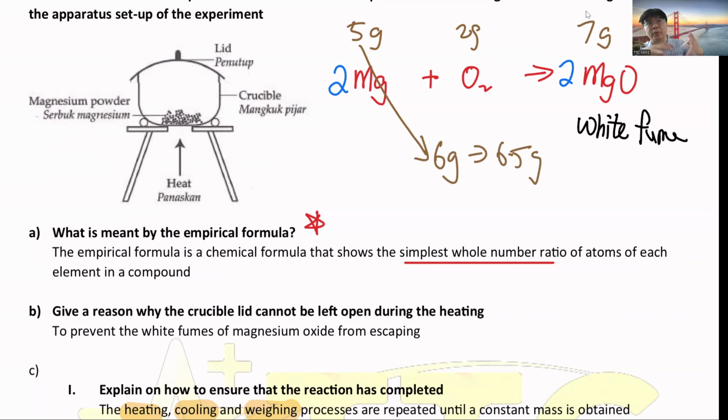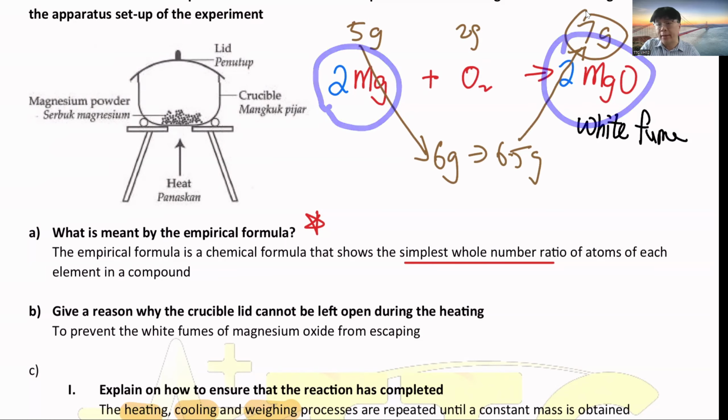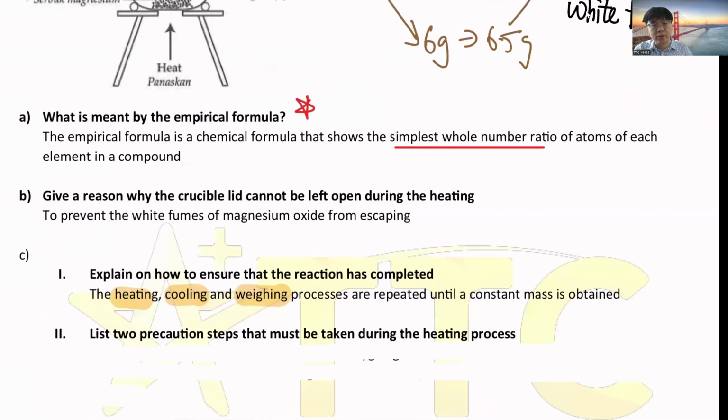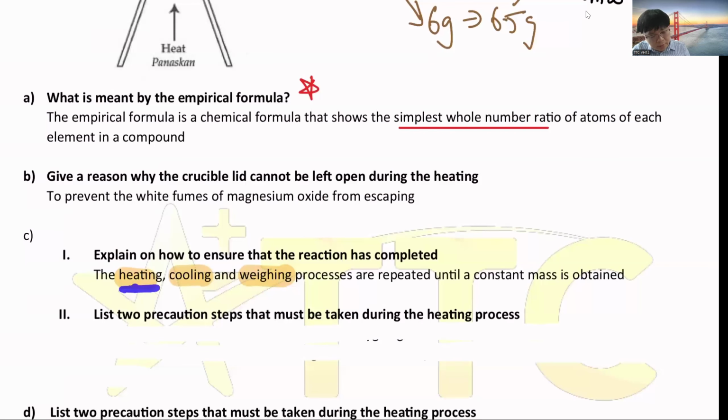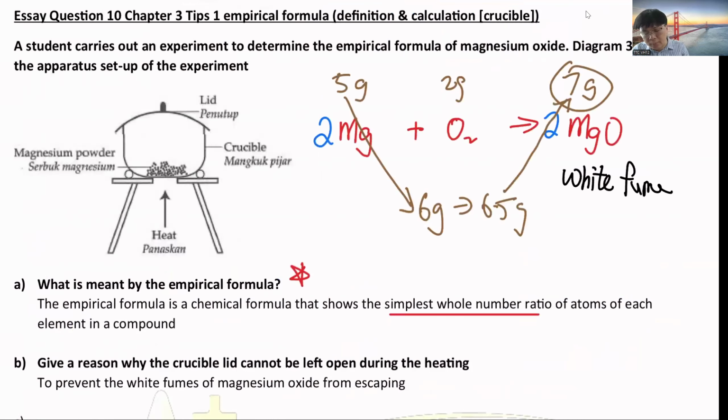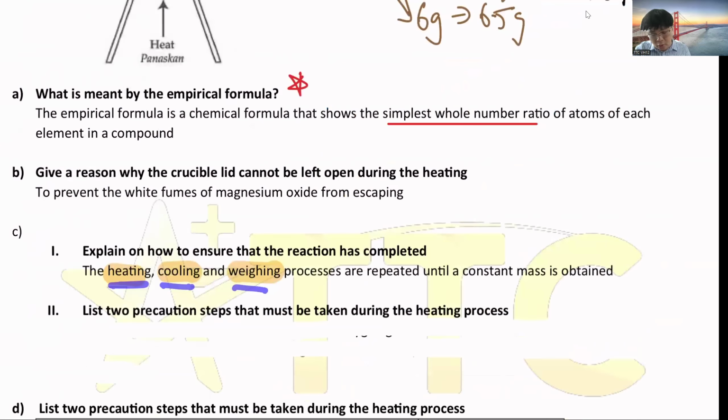When it comes to a stage where all the magnesium has reacted with oxygen, it should reach 7 gram and stop at 7 gram, because all the magnesium has converted to magnesium oxide. The mass won't increase further. So how do you make sure the reaction is complete? You repeat: heat, cool down, measure the mass, until it stops at a number, which means the reaction has completed. So until a constant mass is obtained, the mass will stop at a number, which means the reaction is complete.